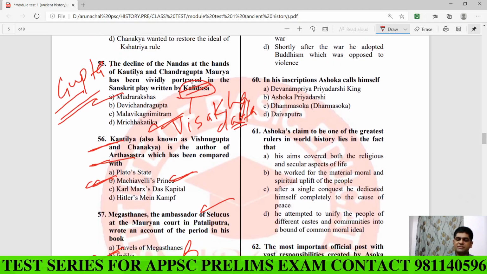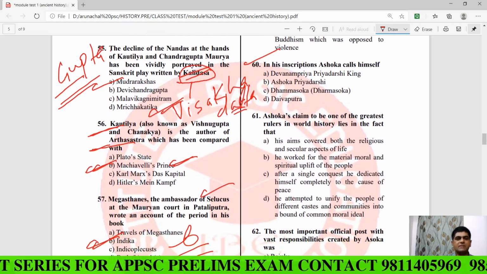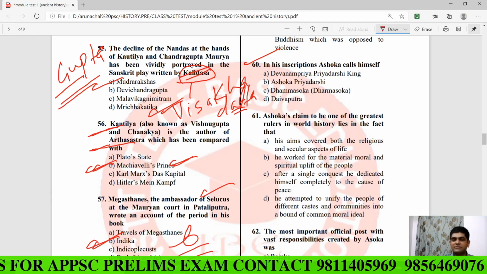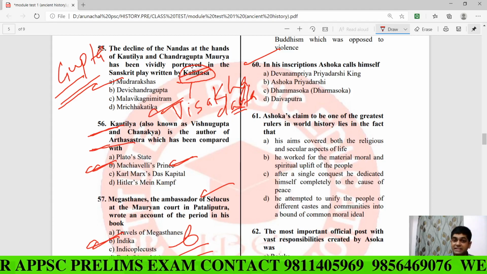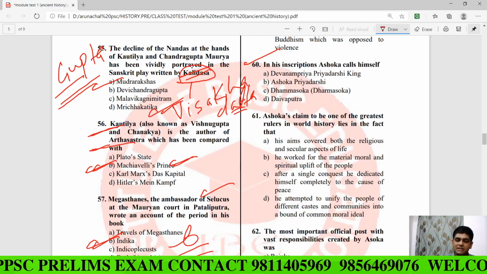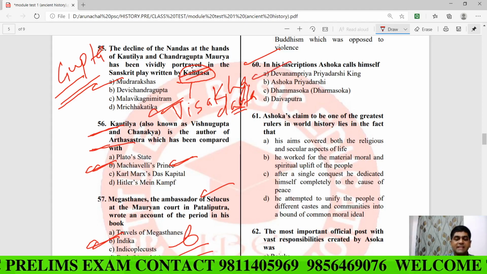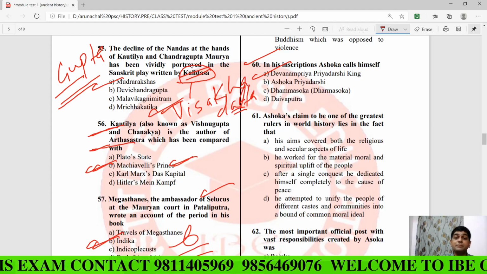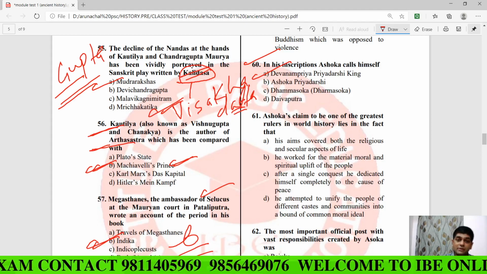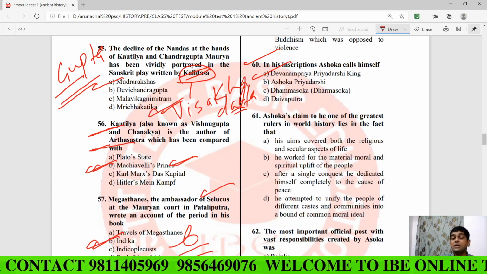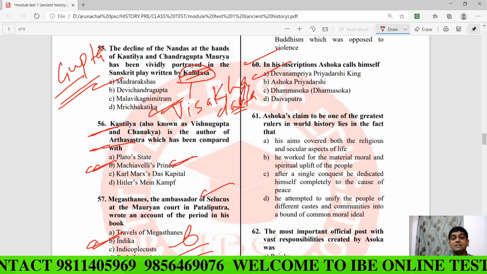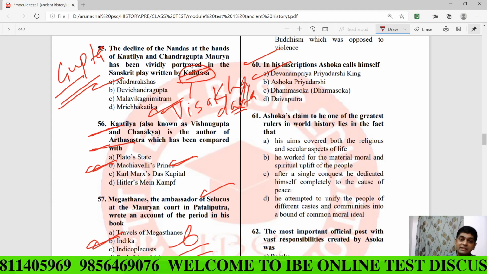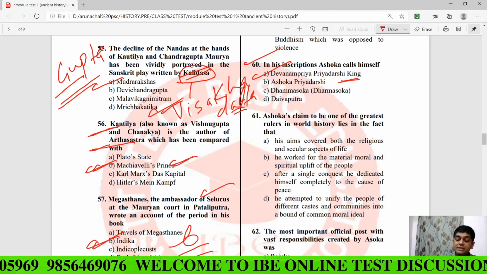Now the question number 60. What was the royal title of Asoka in his inscriptions? Asoka called himself what? It's a very important question and very easy for those students who have attended my class. The answer is A, Devanam Piya Priyadarshi. So, in most of his inscriptions, Asoka used his royal title instead of his original name. His original name was Asoka, and his royal title was Devanam Piyadasi.